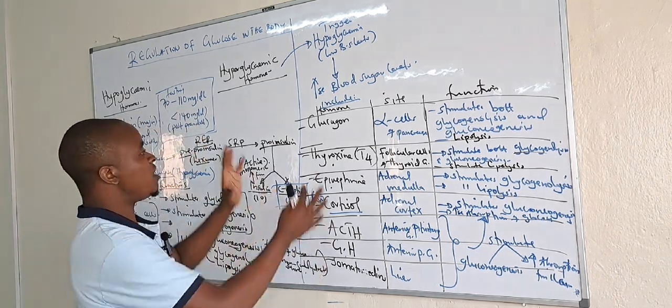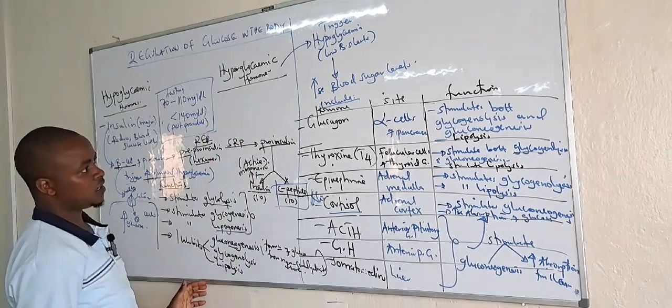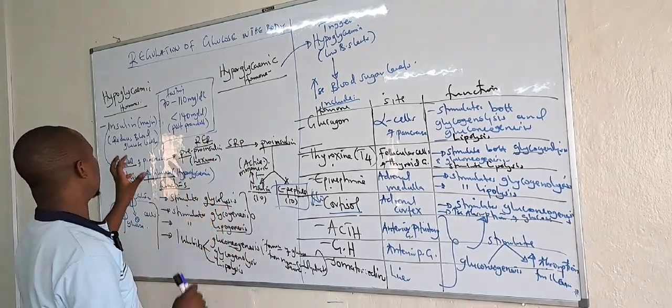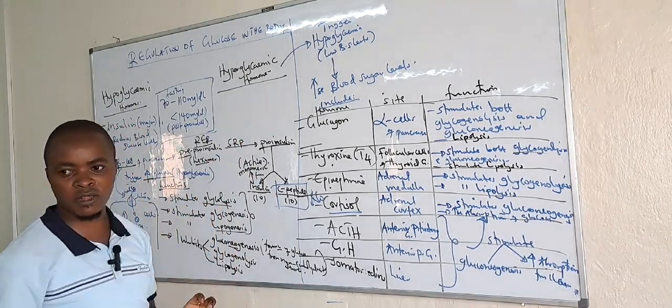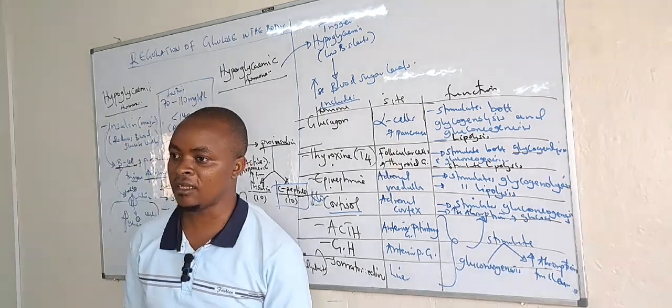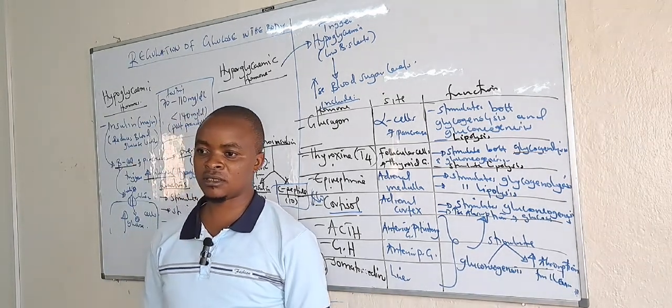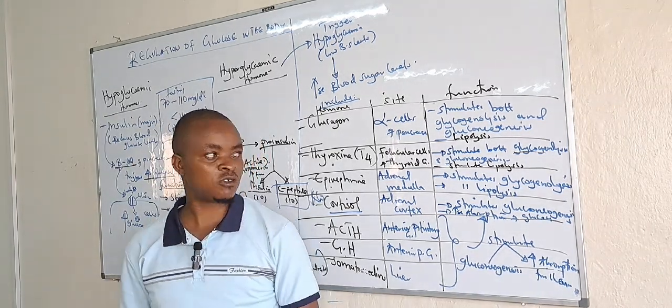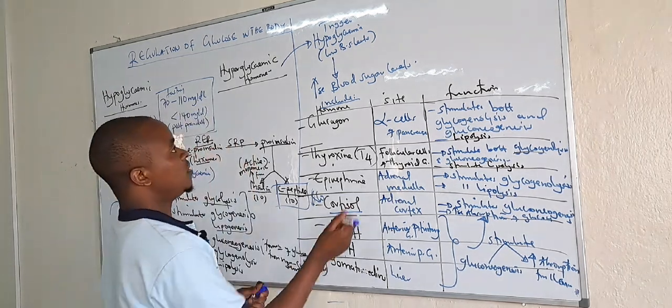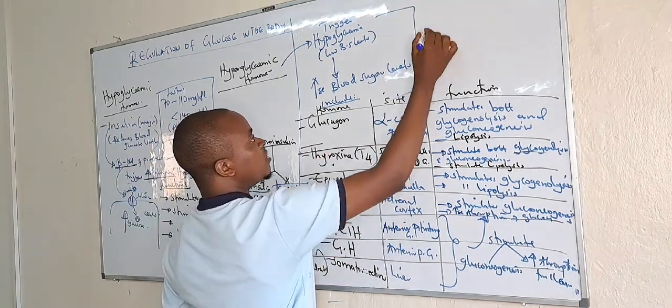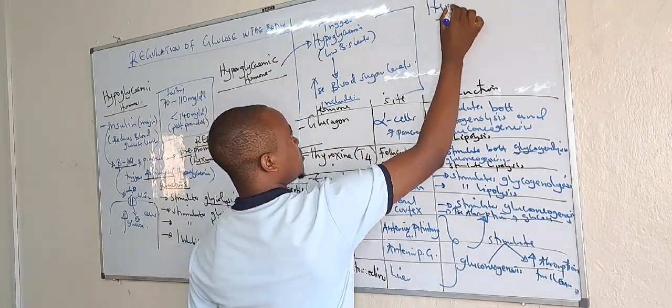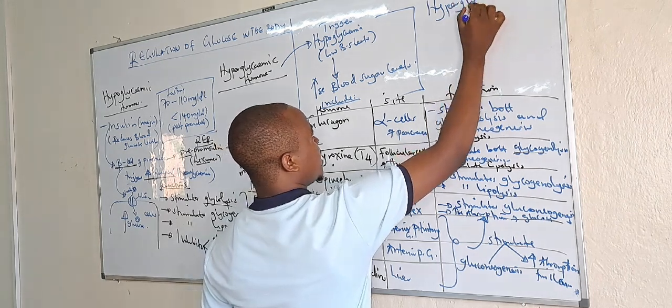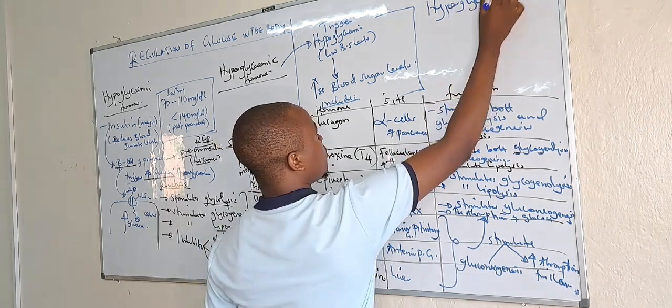And any failure of this regulation, especially when the insulin is not doing well, can result in conditions like hyperglycemia or hypoglycemia, which we are going to talk about in the next video.